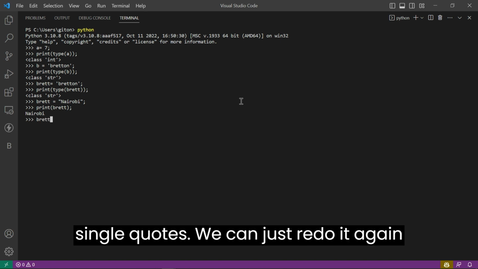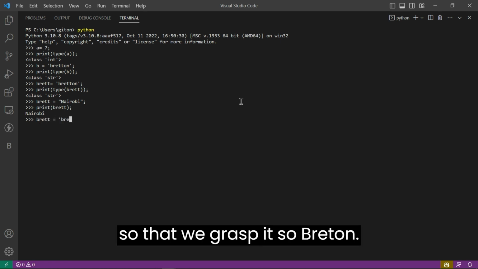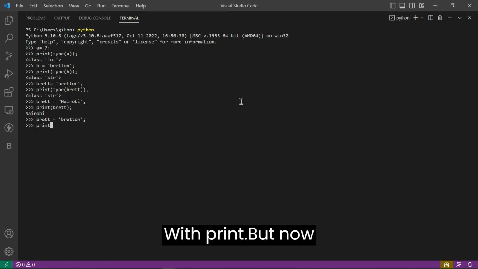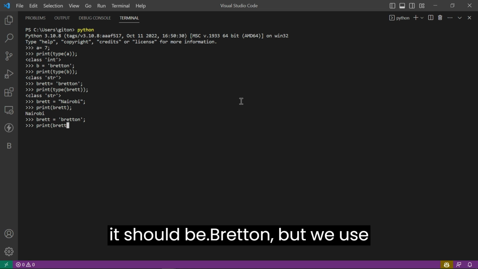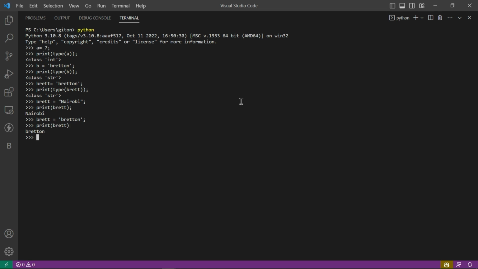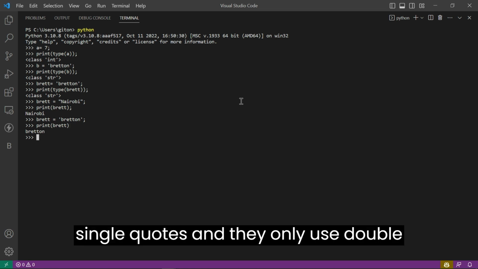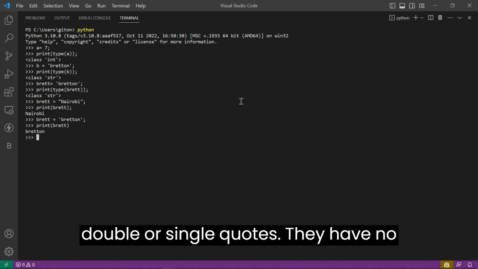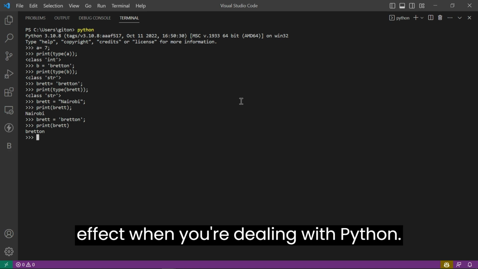We can just redo it again so that we grasp it. So Breton, we print bread, now it should be Breton, but we used single quotes, and the other one we used double quotes. So you're able to use either the double or single quotes. They have no effect when you're dealing with Python.